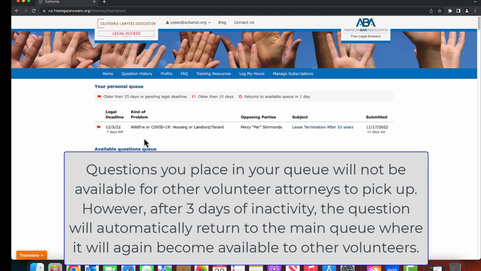Questions you place in your queue will not be available for other volunteer attorneys to pick up. However, after 3 days of inactivity, the question will automatically return to the main queue where it will again become available to other volunteers. Please keep these timelines in mind as you draft your answer and during the review period.